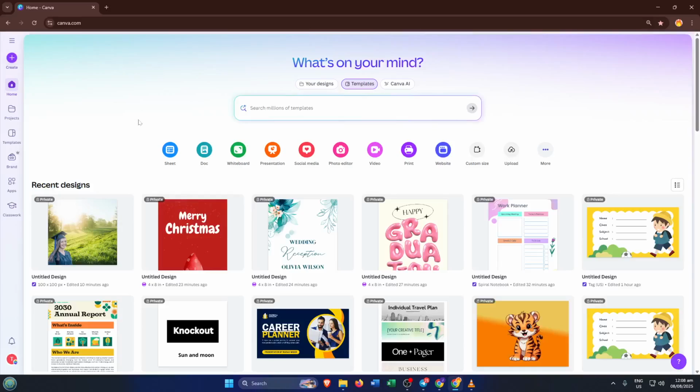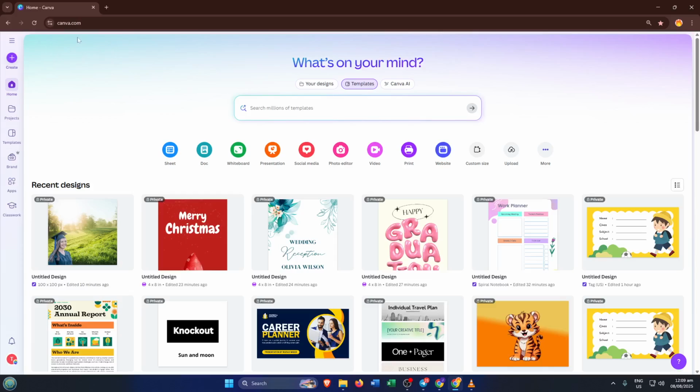If you've ever wished for a smoother way to plan, schedule, and publish your content right inside Canva, you're in the right place. Today I'm going to walk you through the Canva Content Planner step by step. By the end of this tutorial, you'll know exactly how to create content, schedule it for the perfect time, and even publish directly to your favorite social platforms, all without leaving Canva. Let's get started.